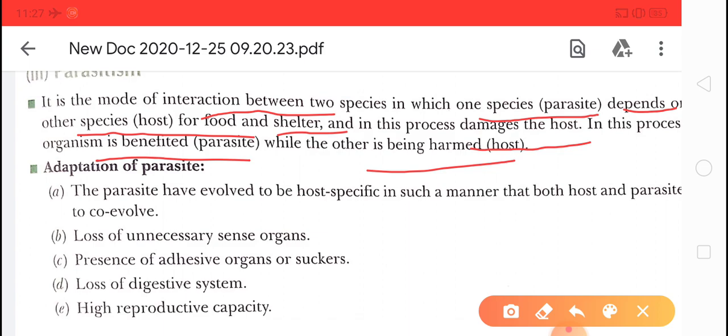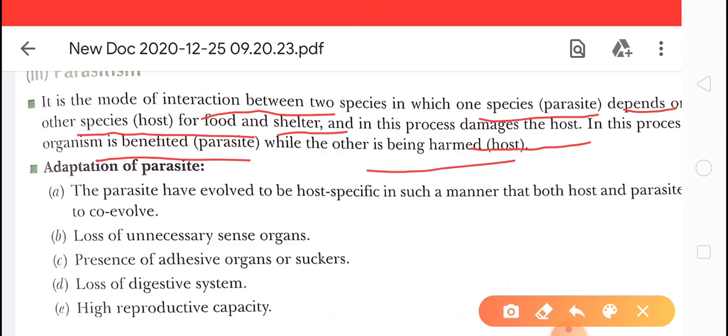Here is some example I am giving to you of parasitism: the malarial parasite, that is Plasmodium. Plasmodium needs a vector, that is mosquito, to complete its life cycle. So Plasmodium will be benefited and mosquito will be harmed.